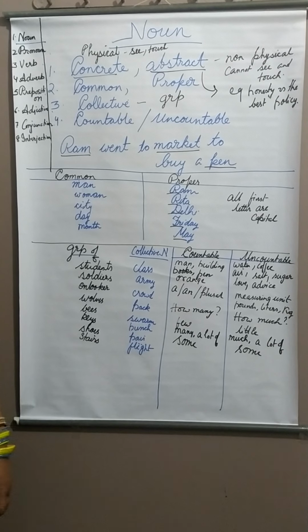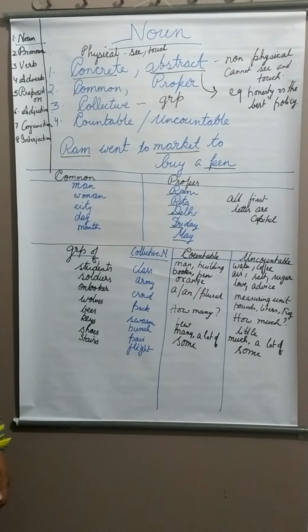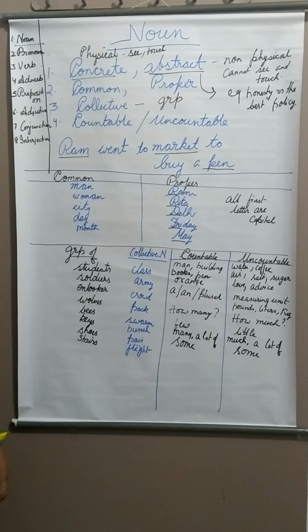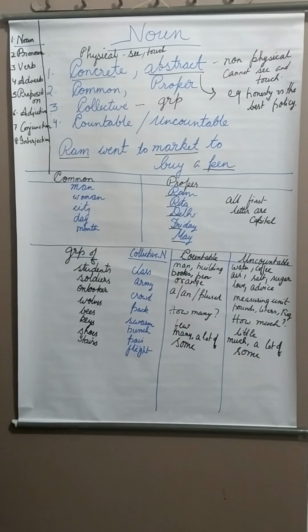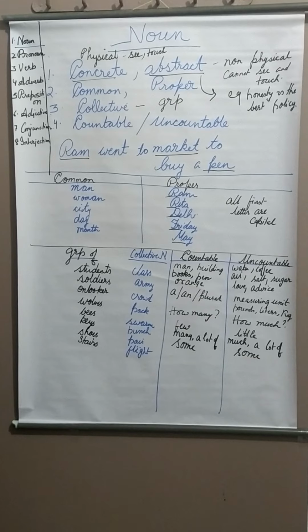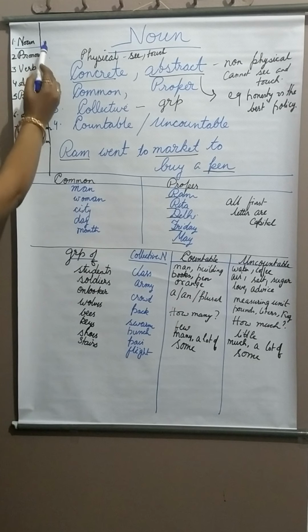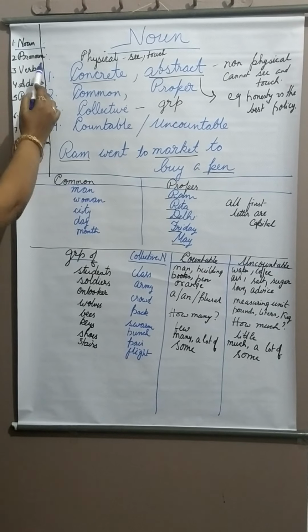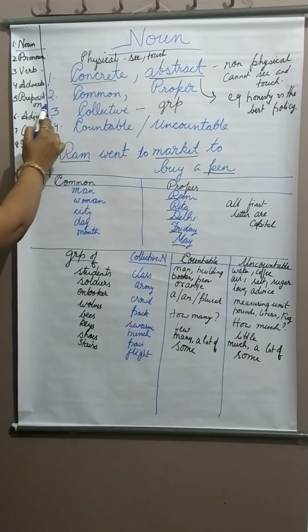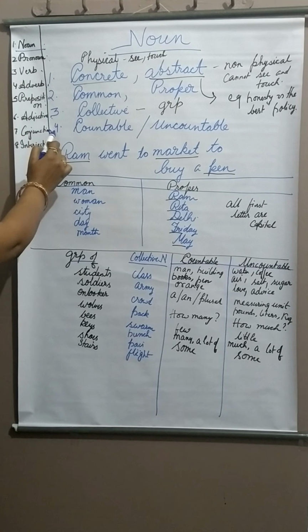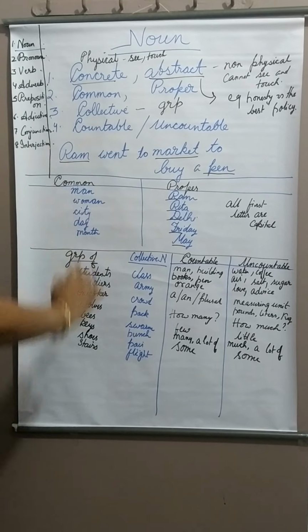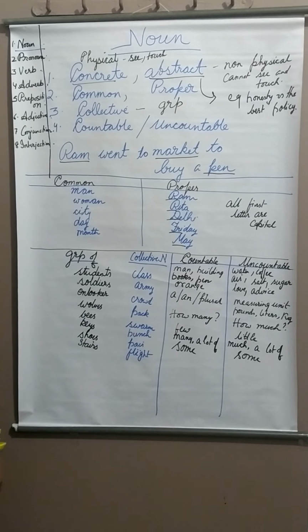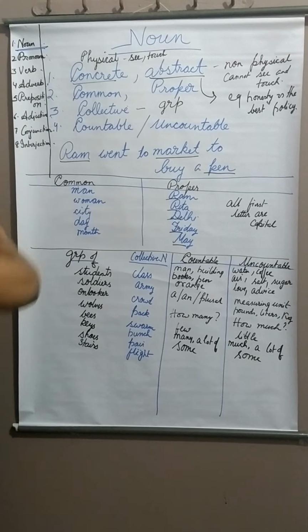The world is facing an unprecedented crisis in the form of COVID-19, and we teachers are trying to keep India's learning continuing. So today, let's warm up by revising and recalling the 8 parts of speech in English grammar. So let's see what these are: noun, pronoun, verb, adverb, preposition, adjective, conjunction, interjection. Today we'll start with the first part of speech, that is our noun.